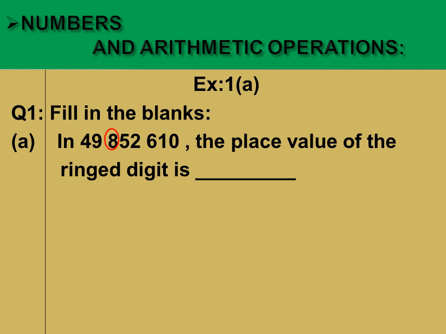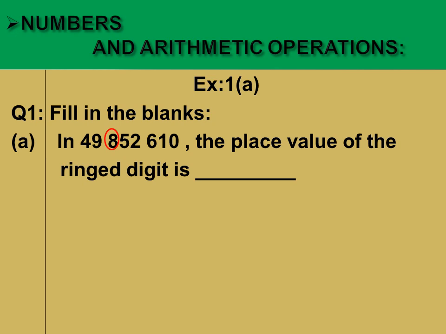Dear students, in exercise 1A, question number 1, we have a question, fill in the blanks. Part A, in given number, the place value of the ring digit is. You can see that there is a large number, okay, of how many digits? Yes, there are 8 digits given in this number. And you have to write the place value of the ring digit. Ring digit means the digit which is circled or which is ringed, okay.